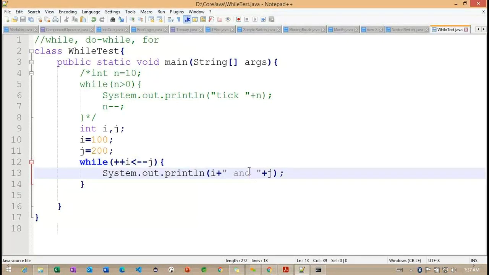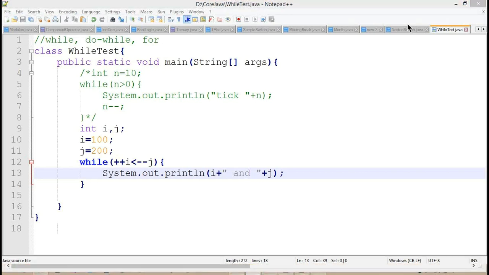So how can we write this particular loop here to find out the 150 value here? So 150 is the middle value of 100 and 200. So can you please think and let me know, what is the line of code we need to add to print this particular 150?